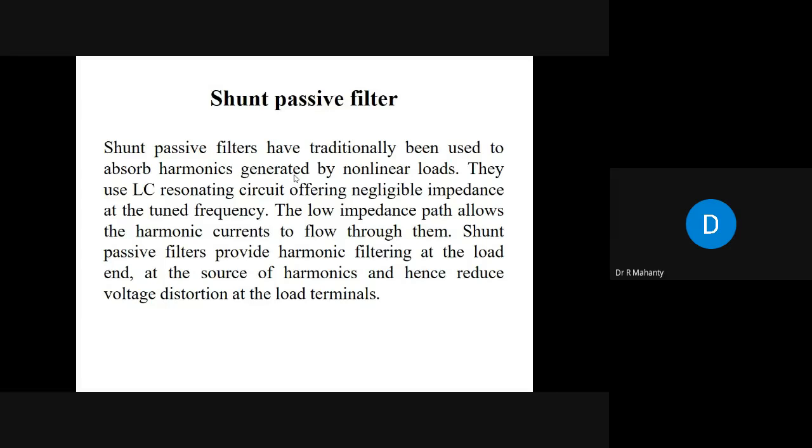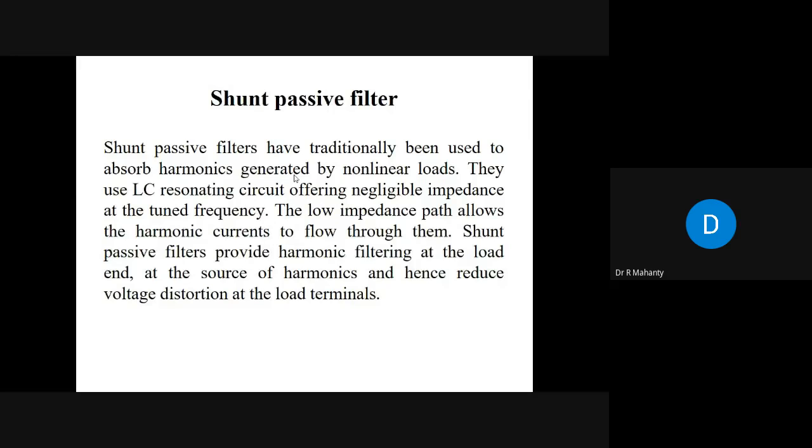If your system has, apart from the fifth harmonic, the seventh harmonic and the 11th harmonic also, then apart from the fifth harmonic passive filter, you need a seventh harmonic and an 11th harmonic passive filter, so that the harmonic currents flow through the passive filters. The harmonic currents will flow only through those passive filters for which they are tuned.